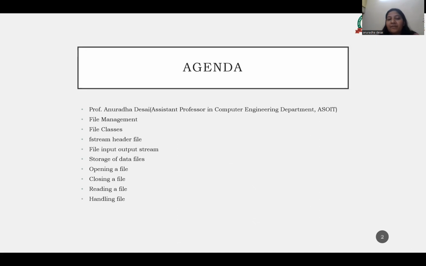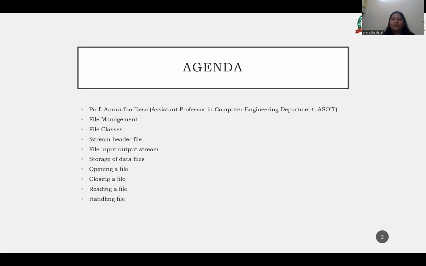And here are the streams that we have mentioned in detail: ios stands for input output, istream, ostream, streambuf, fstreambase, ifstream, ofstream, fstream, and filebuf. These are the different streams that we have discussed. So what is the use of streams? We give the input to the executing program, and the executing program gives back the output after processing it. The sequence of bytes given as input to the executing program, and the sequence of bytes that comes out as output from it, are nothing but a stream.